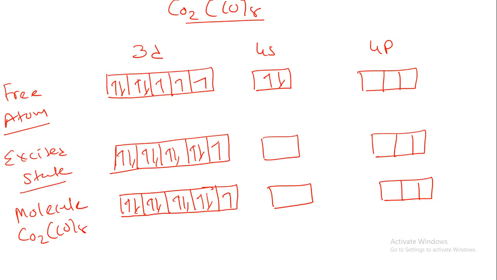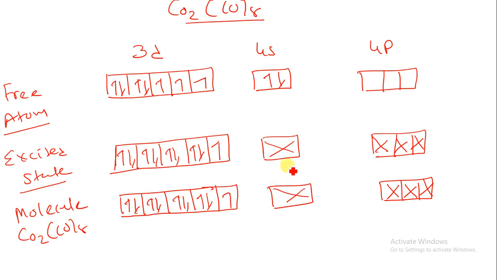Here we can see that there are a total of 8 ligands, so there should be 8 empty spaces present in the structure. So one, second, third, fourth, fifth, sixth, 7 and 8.